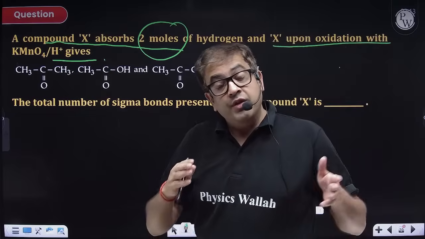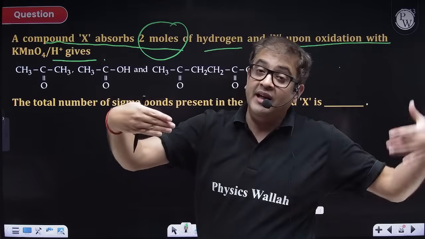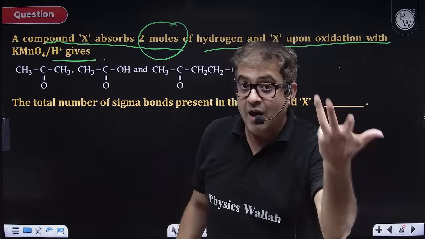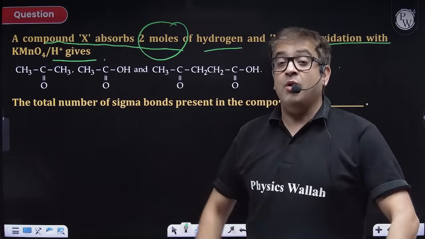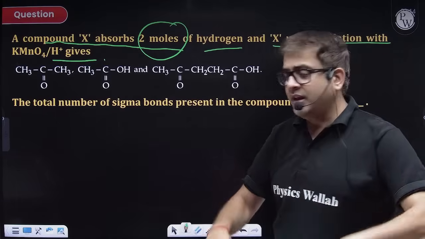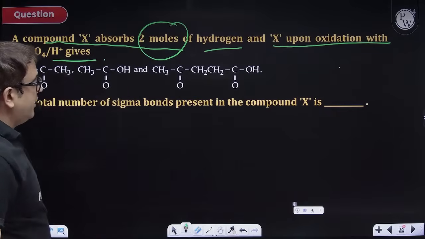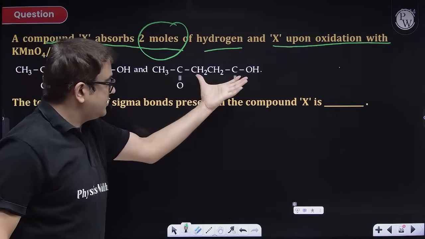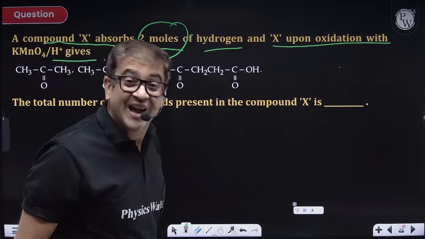Okay, sir, then we have to think backwards. Yes, I have given you the forward thinking. Now let us move backward. How to move backward? See the double bond, break the double bond, add double bond O, replace H by OH. Do the opposite thing. Where do you find OH? Here I find OH. This is a longer compound, so let us take this one. Here I find OH, so turn this OH into H.